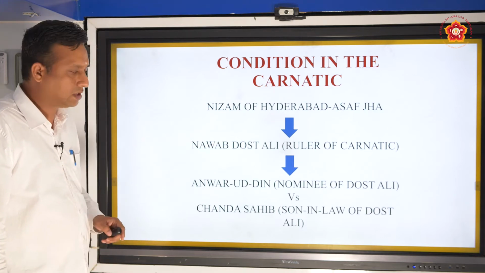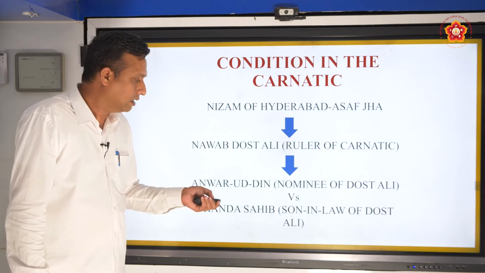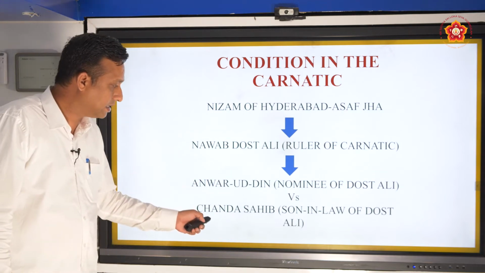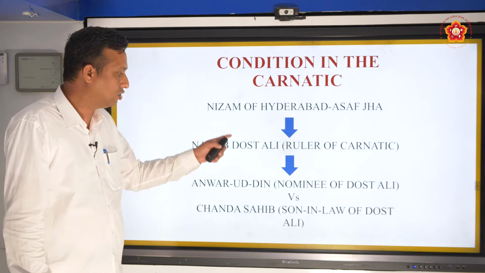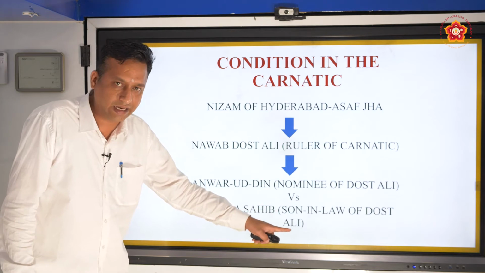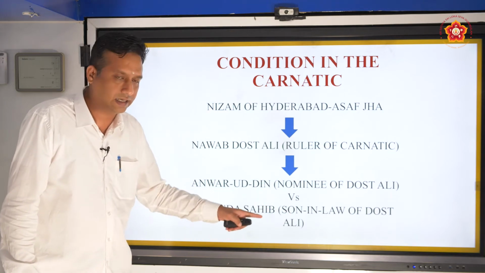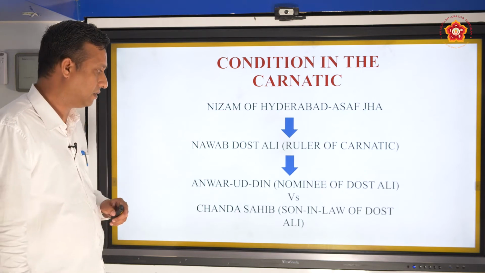So this Nawab Dost Ali was killed by the Marathas, and his son-in-law, Chanda Sahib, was taken as a captive and arrested by the Marathas and taken to Satara in Maharashtra.